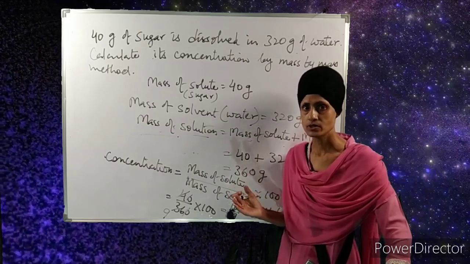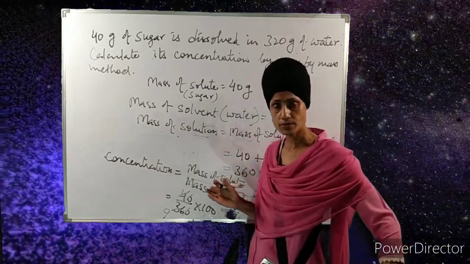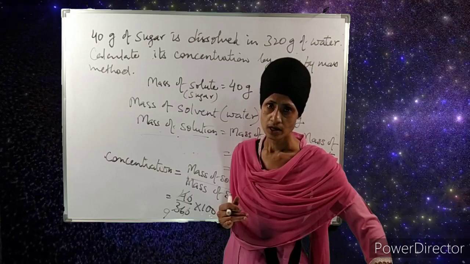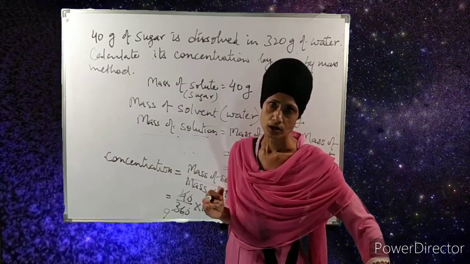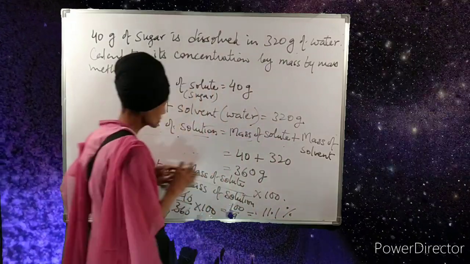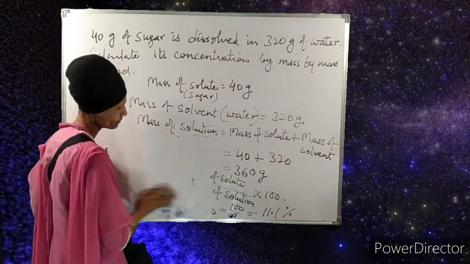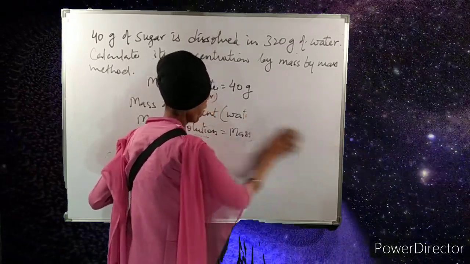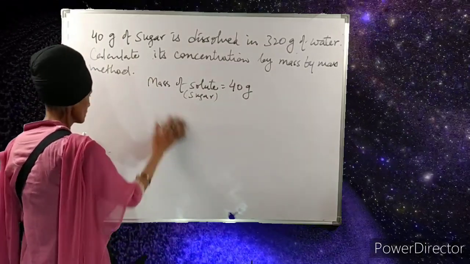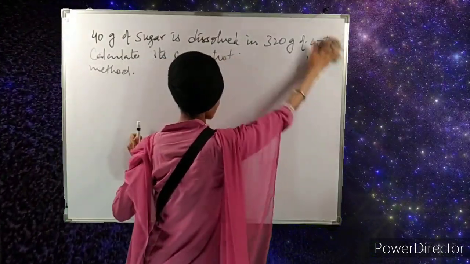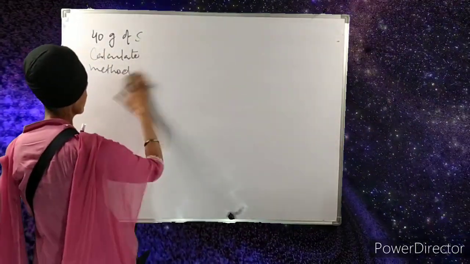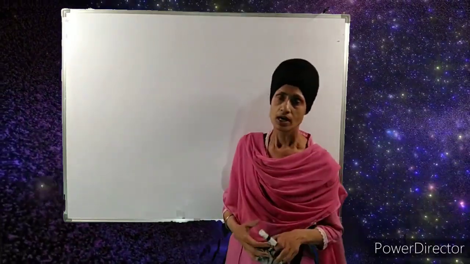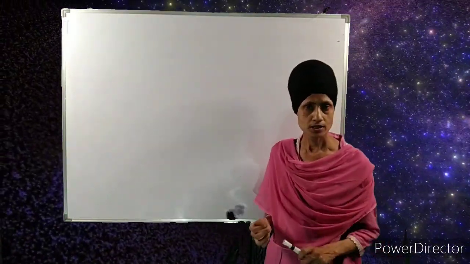But a limit comes when the solvent becomes saturated, its capacity is full, it can dissolve no more solute into it, and at that level we say the solution is now saturated, and that solution is called saturated. A saturated solution is that solution which has no more capacity to dissolve solute in it at a given temperature. So the condition is that, keeping the temperature constant, when a given amount of solvent has no more capacity to dissolve more solute into it, it is a saturated solution.